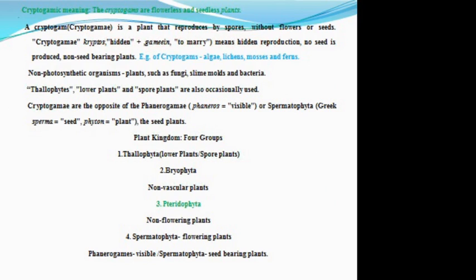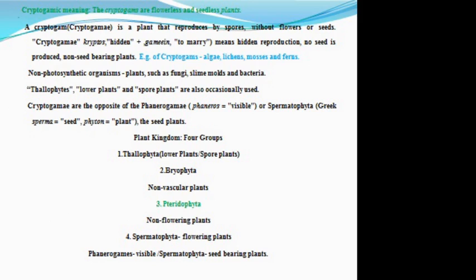Cryptogams are the plants which are flowerless and seedless. These plants reproduce by spores, without flowers or seeds. Examples of these cryptogams are algae, lichens, mosses and ferns. There are also some non-photosynthetic organisms included in cryptogams, such as fungi, molds and bacteria.